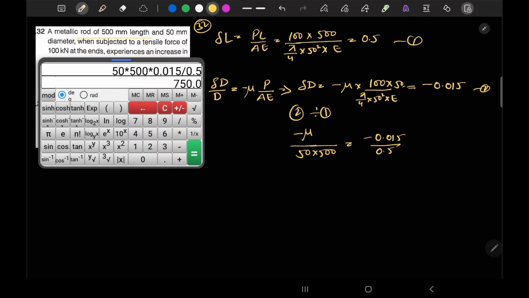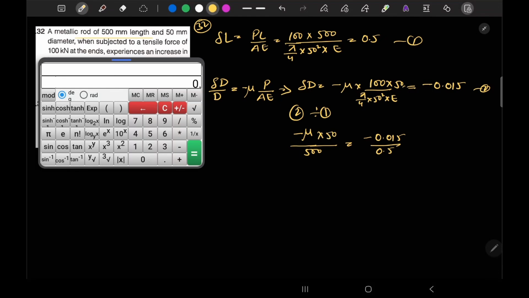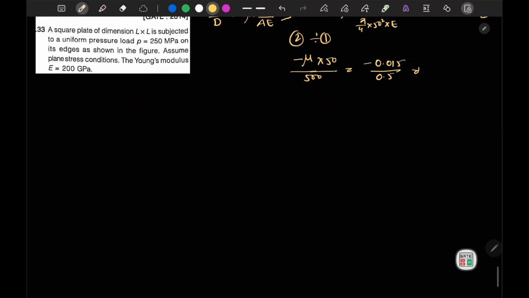So there is some mistake. Sorry. This 50 will come in the numerator and 500 will be in the denominator. This 50 will be here. From here I will get 0.015 divided by 0.5 into 10, which is 0.3. So we have obtained the value of mu equal to 0.3.